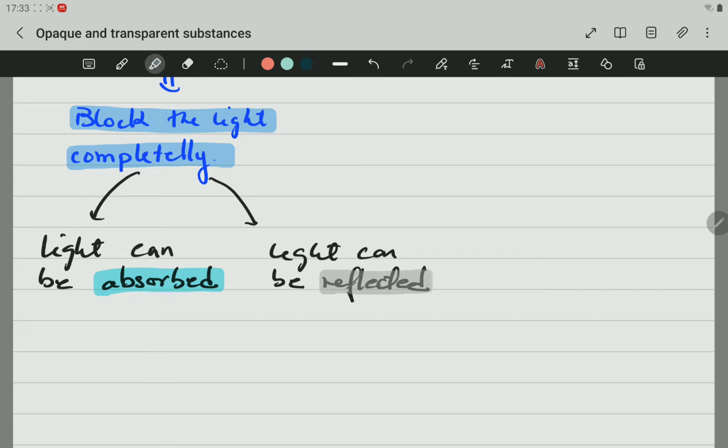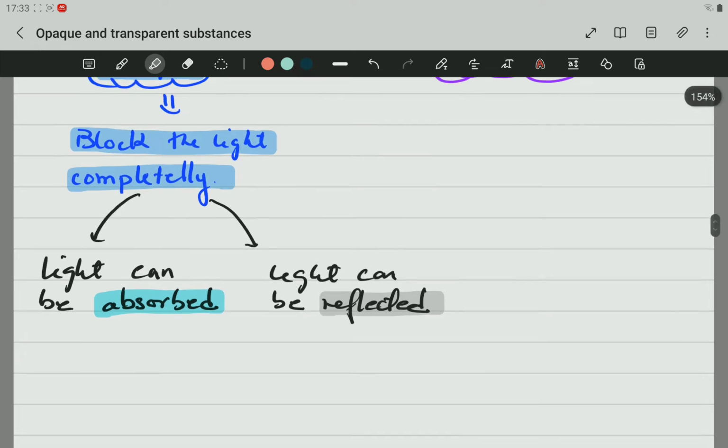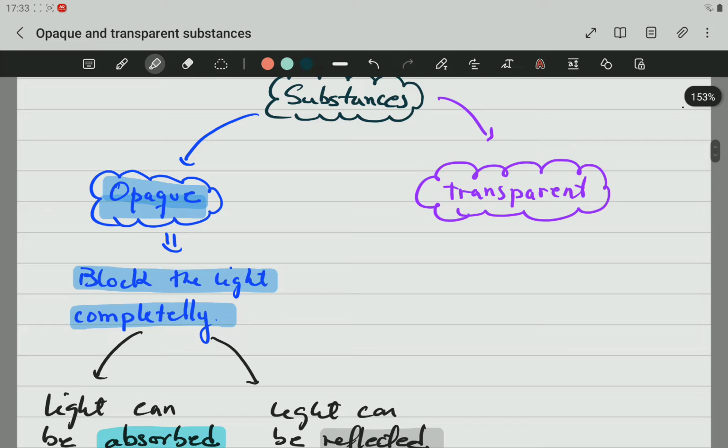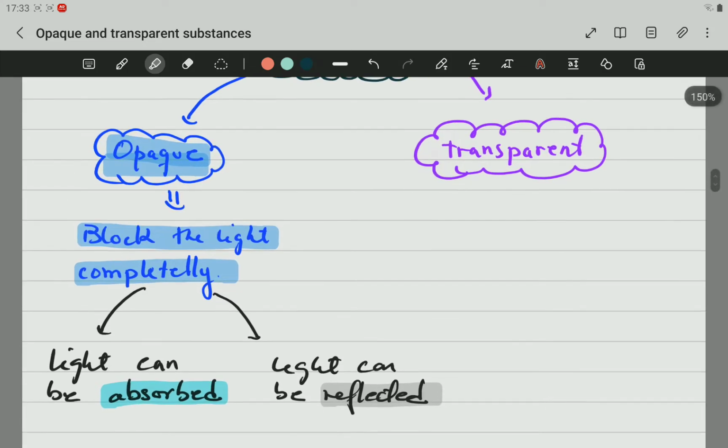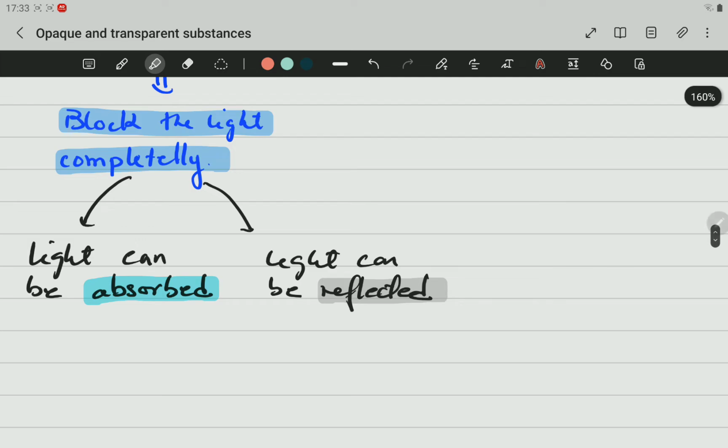Now, opaque objects will form shade or shadows. If we place an object in the source of light, the light can be either reflected or absorbed, but there is always a shadow going to be formed.